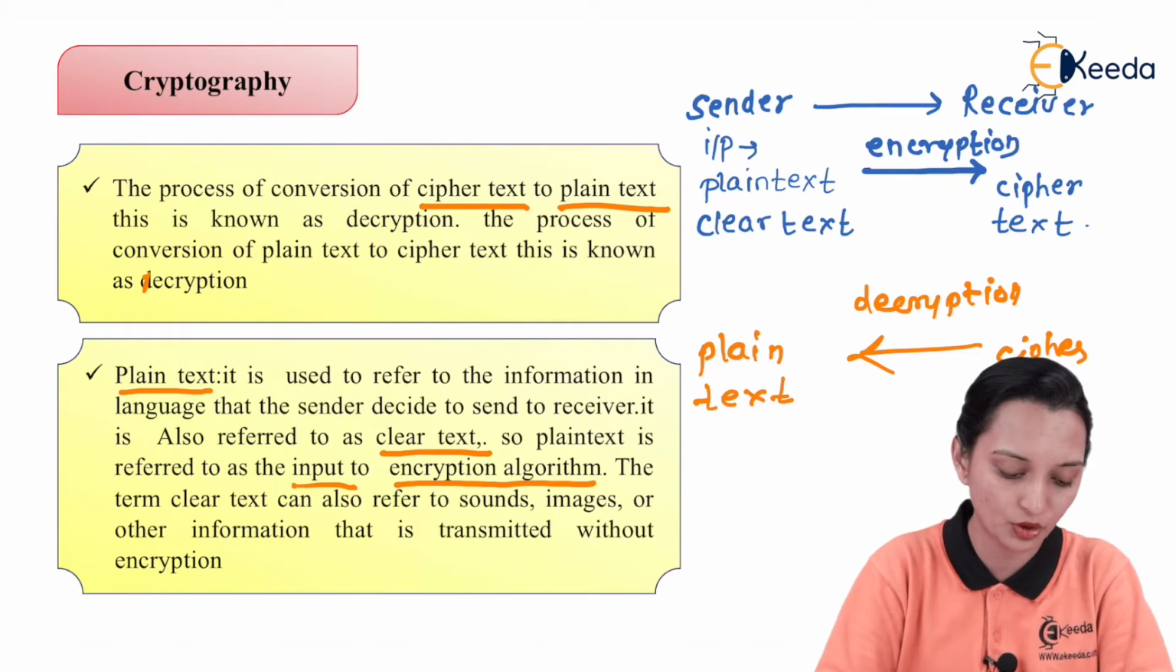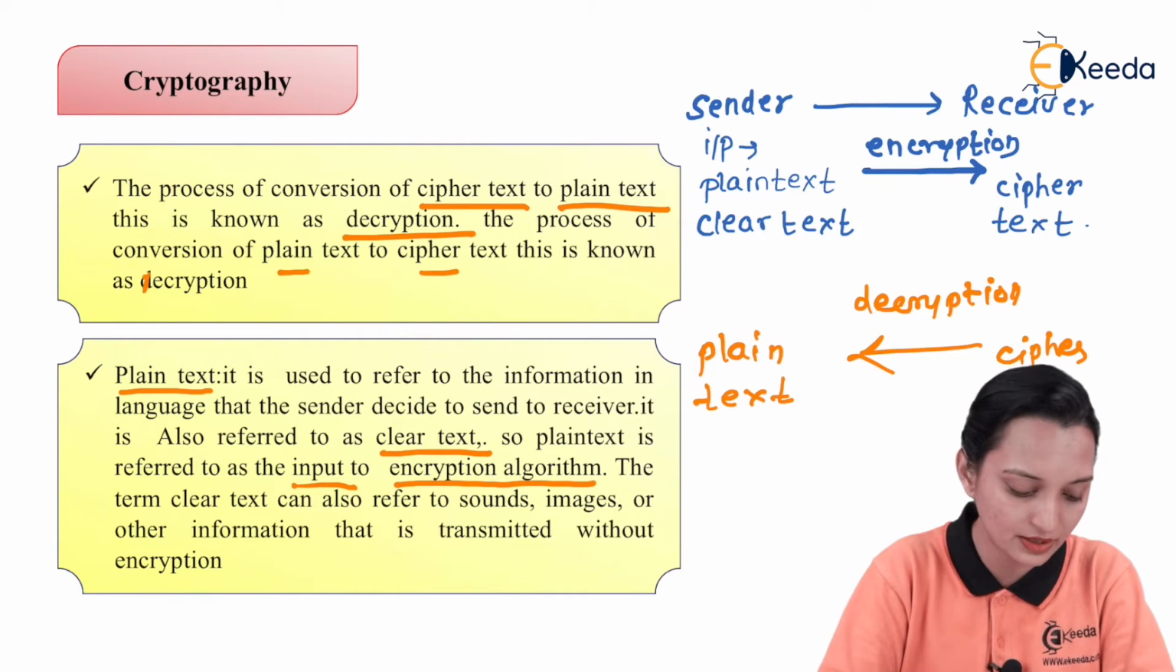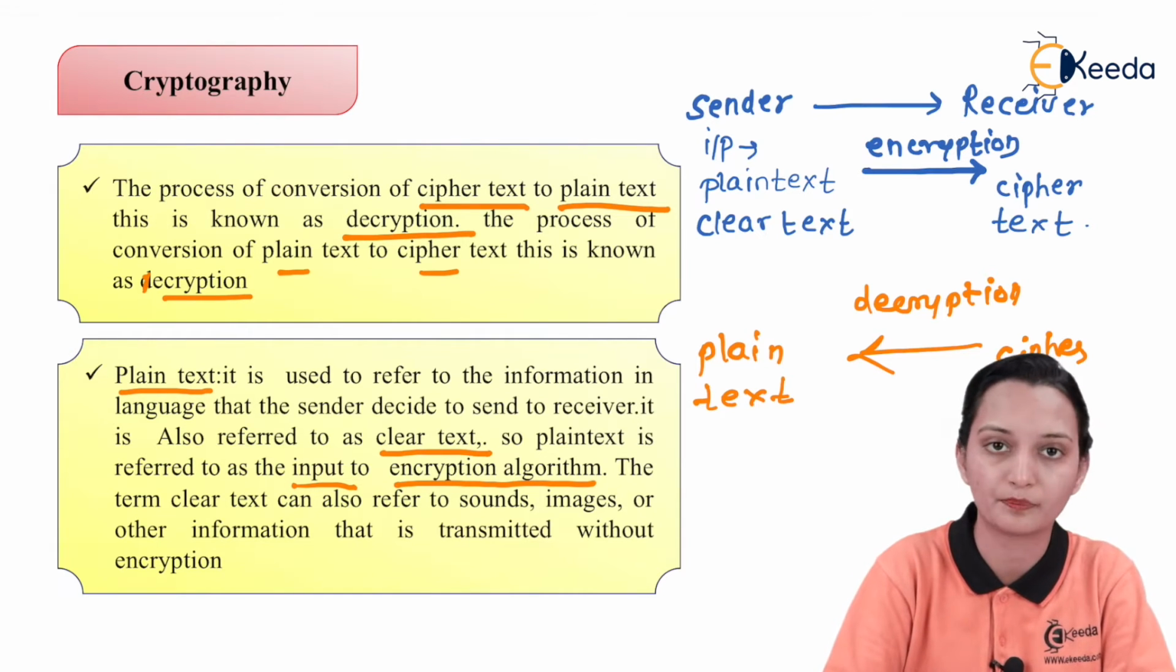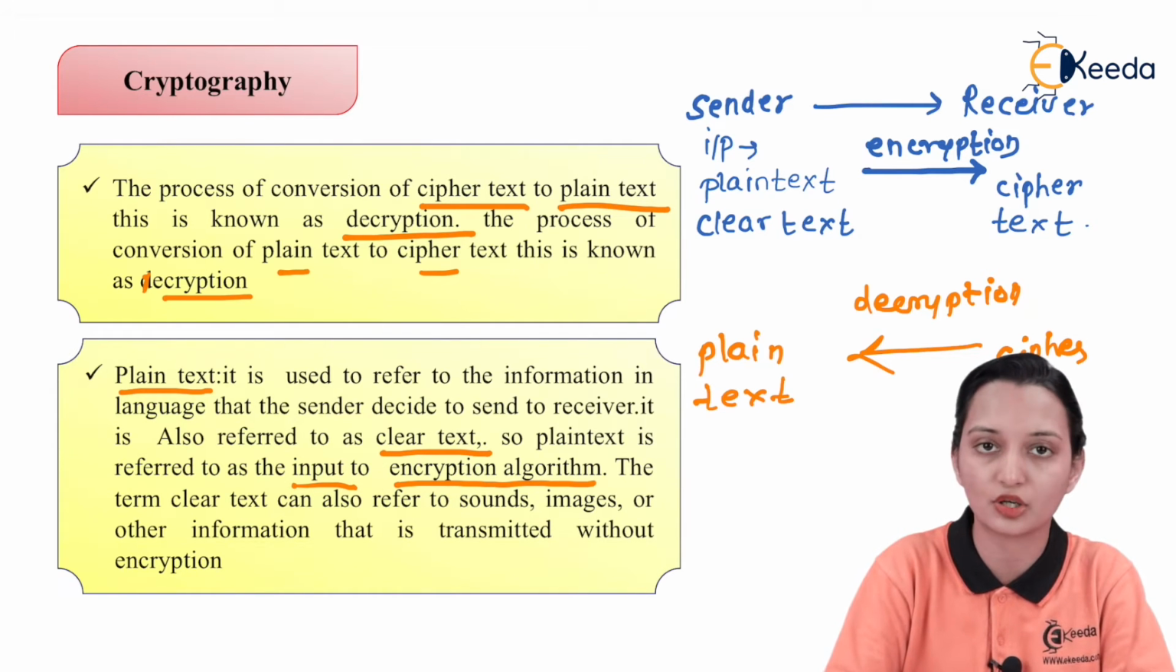So this is nothing but what? Conversion of cipher to plain text is decryption. Yes, it is true. Conversion of plain text to ciphertext is known as what? Encryption. And these are nothing but the sender and receiver. Input is known as plain text or clear text. Output is known as ciphertext.